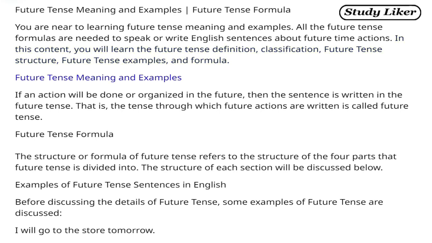Future tense meaning and examples. If an action will be done or organized in the future, then the sentence is written in the future tense. That is, the tense through which future actions are written is called future tense. Future tense formula. The structure or formula of future tense refers to the structure of the four parts that future tense is divided into. The structure of each section will be discussed below.